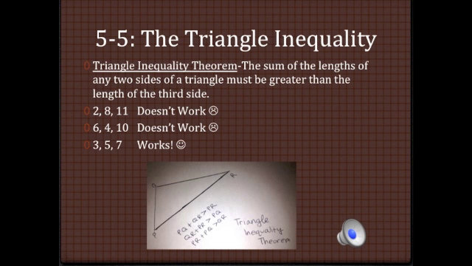The triangle inequality theorem states that the sum of the lengths of any two sides of a triangle must be greater than the length of the third side. For example, with the numbers 2, 8, and 11, you add the two smallest numbers to see if they're greater than the third number. 2 plus 8 equals 10, which is not greater than 11, so it doesn't work. 6 and 4 add to 10, but 10 is equal to 10, not greater than, so this also doesn't work. But with 3, 5, and 7, 3 plus 5 equals 8, so this is greater than 7, therefore it works.